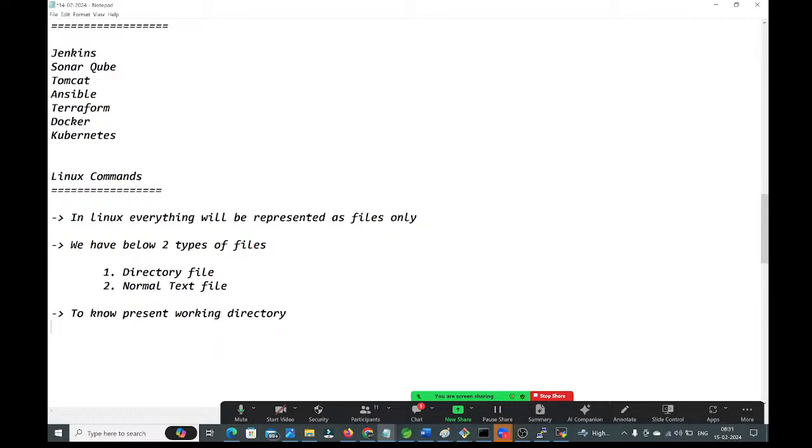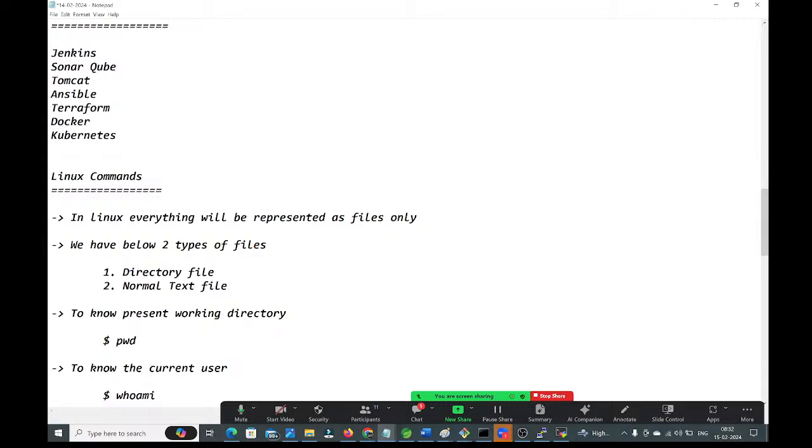Which command we need to run, guys? We need to run the pwd command. pwd stands for present working directory. Next, if you want to know the current user, what command we need to give? Here we need to give whoami. It will give the current user information.